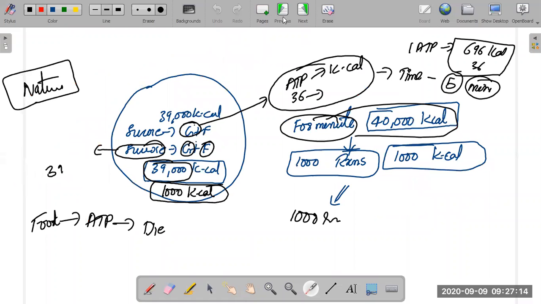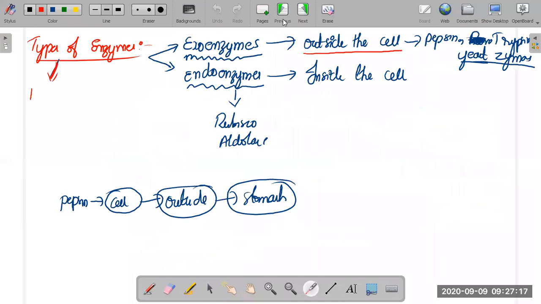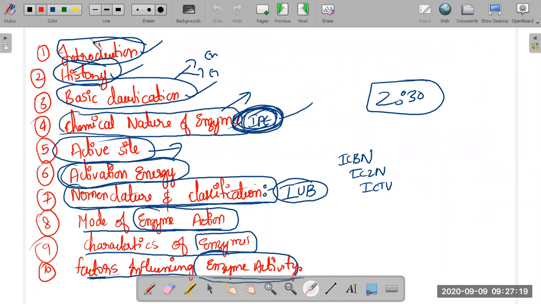That's it. We completed the activation energy topic. I hope it is very clear for you. We completed activation energy, we completed the active site, we completed this one.